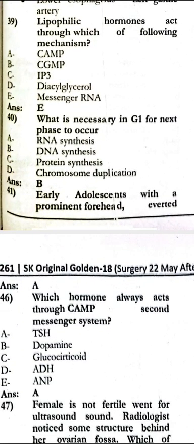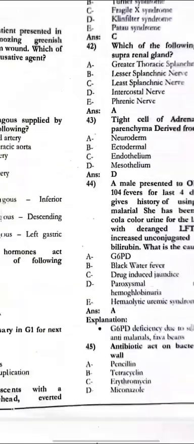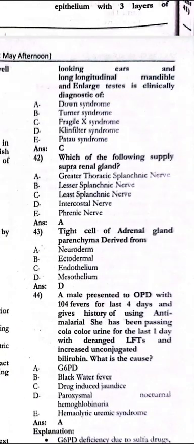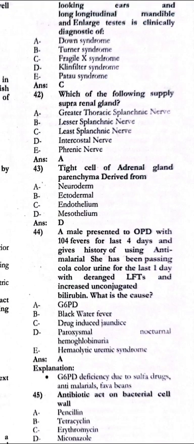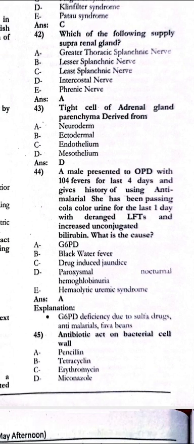Early adolescent with a prominent forehead, everted looking ears, a long mandible and enlarged testes, that is the Fragile X syndrome. Which of the following supplies the suprarenal gland, greater thoracic splanchnic nerve? The cortical cell of the adrenal gland parenchyma is derived from the mesothelium. The male in the OPD with the 104 fever and 4 days history of intermittent fever. He has been passing cola colored urine for the last 1 day.